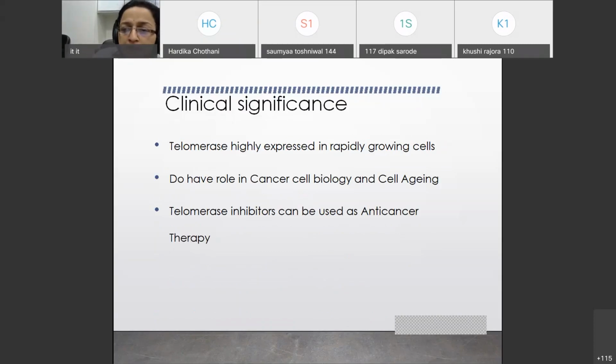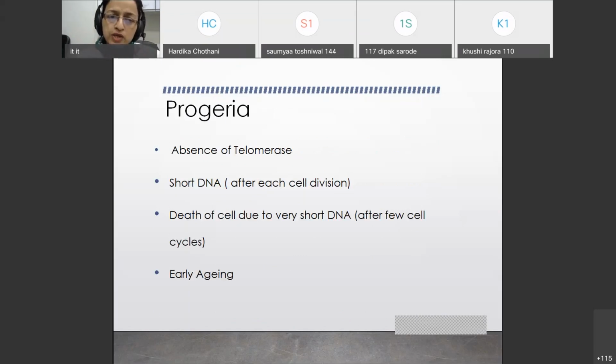Telomerase is highly expressed in rapidly growing cells and has a role in cancer cell biology and cell aging, and telomerase inhibitors can be used as anti-cancer therapy. The disease related to the absence of telomerase is progeria, where the short DNA is there and death of the cell occurs due to very short DNA; you can say early aging will be there. Even if the person is 10, 15, 16 or 20 years old, he will be seen as an old-age person. This disease is called progeria, and it is due to the deficiency or absence of telomerase.